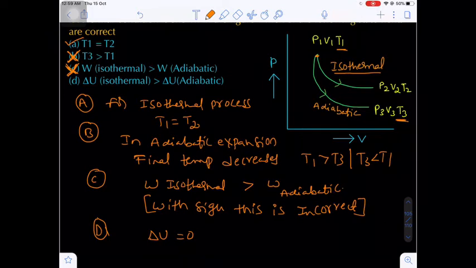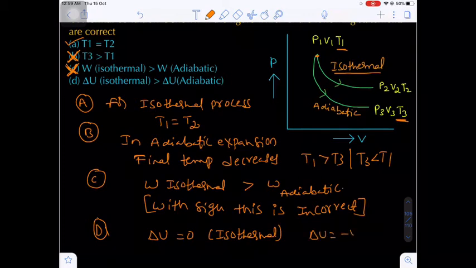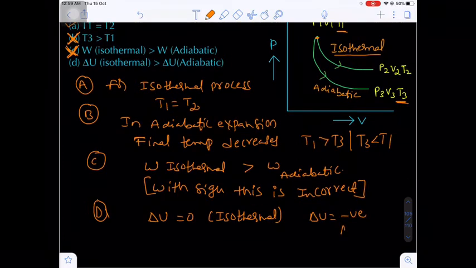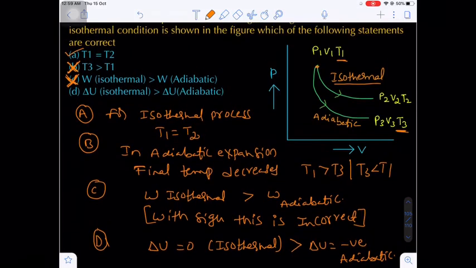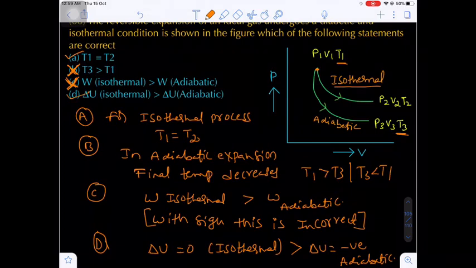The temperature is constant, so change in internal energy is 0. Do you know change in internal energy will be negative in which process? Adiabatic process. Because in adiabatic process, at the cost of internal energy only, the system expands. So internal energy decreases. That's why the internal energy change will be negative. So 0 will be greater than negative. Yes. That means option D is also a correct option.